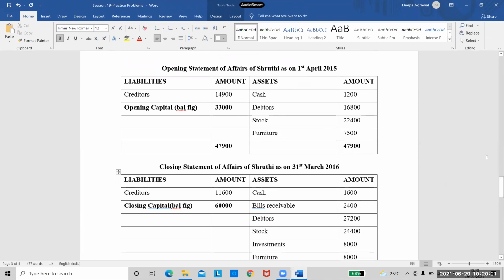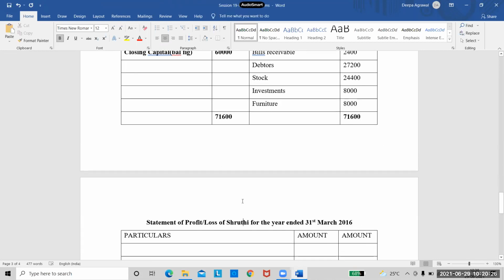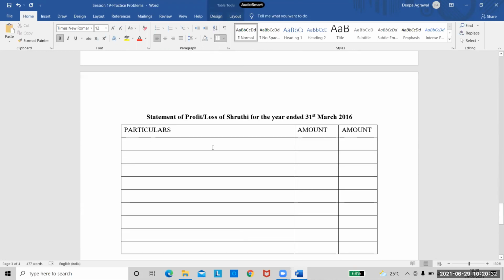We have our closing capital, we have our opening capital. Now we'll do the remaining problem. Statement of profit is our next heading. So see the next heading. Next heading is your statement of profits. I will start with the closing capital. So first take the closing capital. It's also called as capital at the end, which is 60,000. To this, I will add my drawings, and drawings is given as 500 per month. So I'll multiply with 12 and I will get 6,000 in the outer column. Put the final amount, which is 66,000 after the totals.